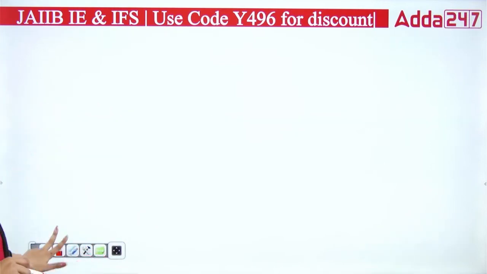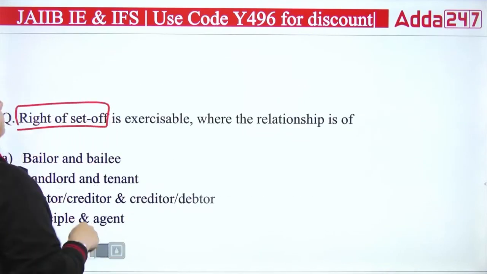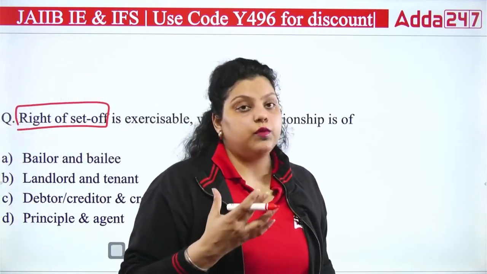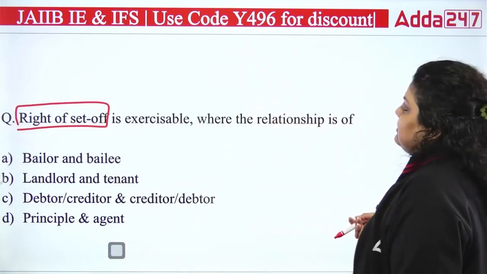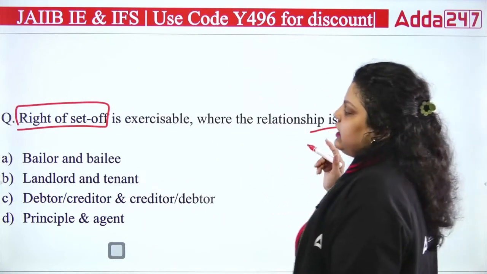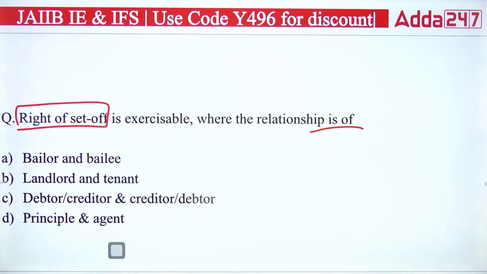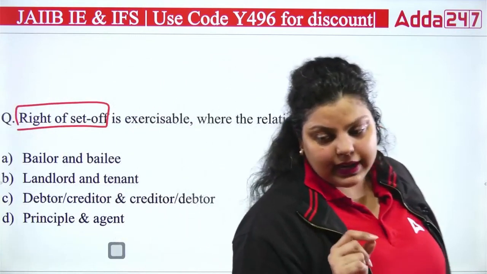Okay, next question. Next we have right of set off. That's one of the duties of a bank, right? That right of set off is exercisable where the relationship is of dash. So when a bank can perform the right of set off, in which kind of relationship can it be performed? In a bailee relationship, in landlord tenant relationship, in debtor creditor or creditor debtor, or principal and agent. So out of these relationships, in which relation can the right of set off be exercised by the bank?